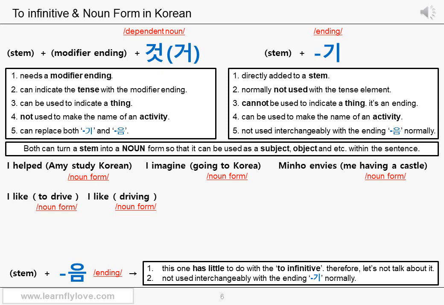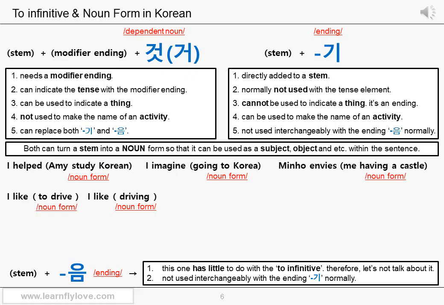Actually, you need to understand why on earth the to infinitive is used in this English sentence. Why? Think about it first. I'm not saying that we need to understand the English grammar. It doesn't matter. I am talking about your native language. Do you use something exactly like to infinitive in your native language? How about Portuguese, Spanish, Chinese, Arabic, or any African languages? If you do, you are lucky. But there's no such a thing as to infinitive in Korean, unfortunately.